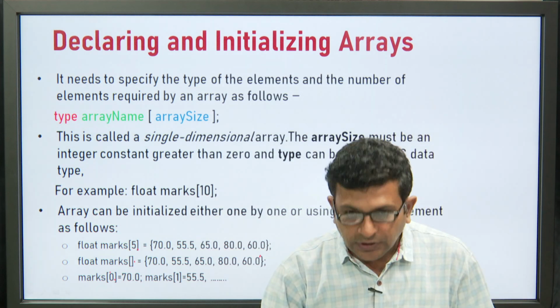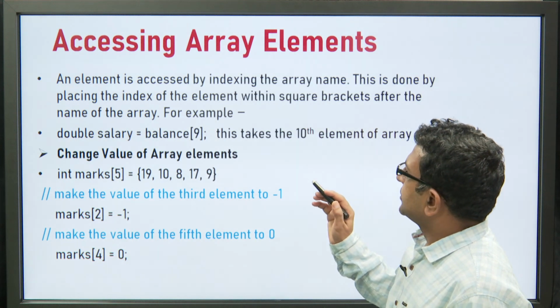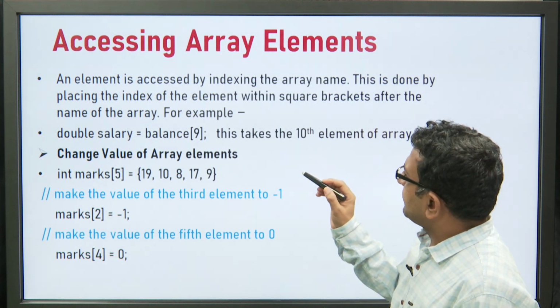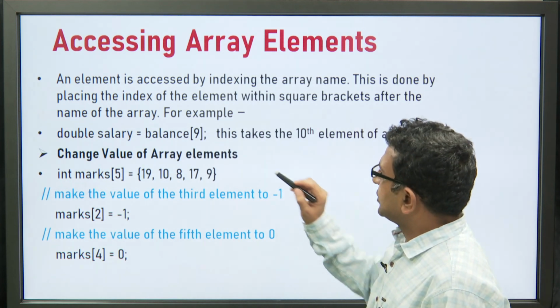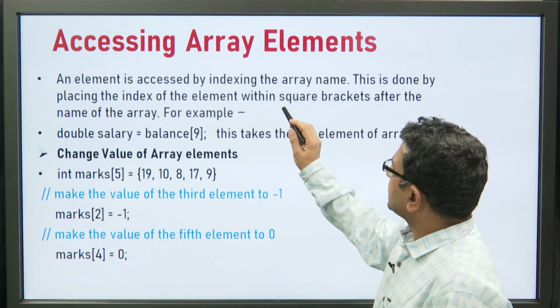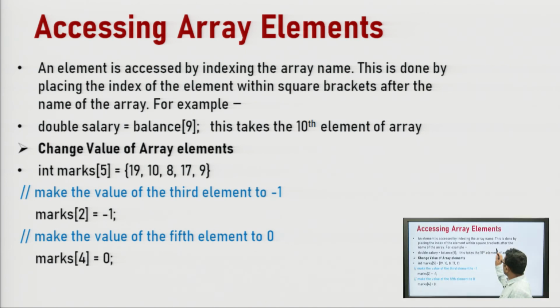Now, just see how we can access the array elements. As I have already told you, array elements can be accessed with the help of indices. An element is accessed by indexing the array name. This is done by placing the index of the element within square brackets after the name of the array. For example, suppose there is an array named balance which can store double values. We want to access the 10th element of the array. How can we do that?